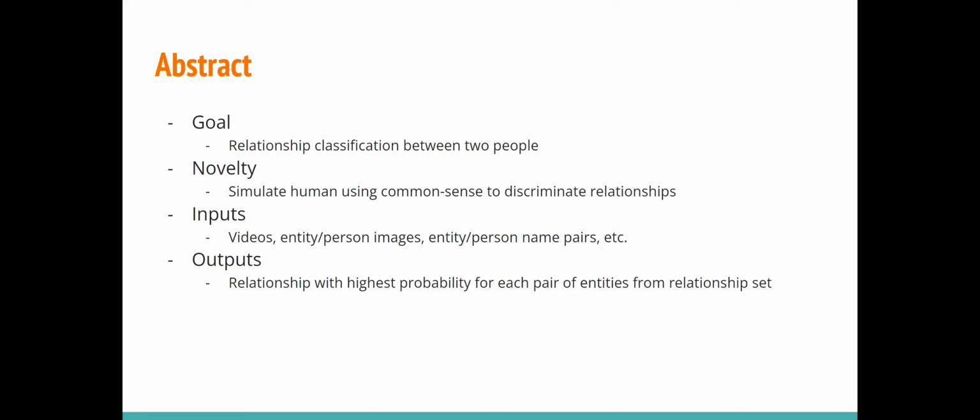Generally, we are simulating how humans recognize relationships between people. Humans use previous experience and interactions between people they observe to tell the possible relationship between these two people. We train the model with a set of interactions between two people in a movie as features and their relationship as labels.